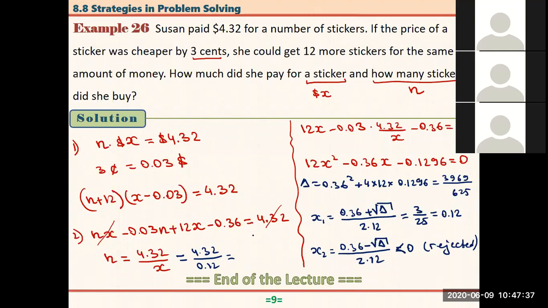That's equal to 36. So the answer: x equals 12 cents, and the number of stickers she bought is 36. So she bought 36 stickers at 12 cents. That is the answer.